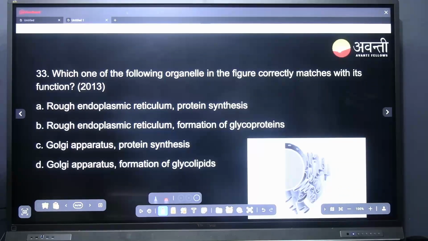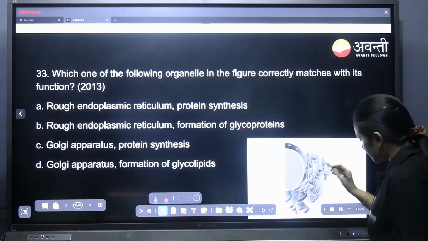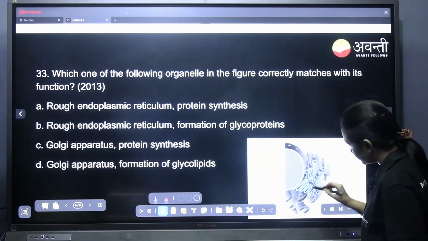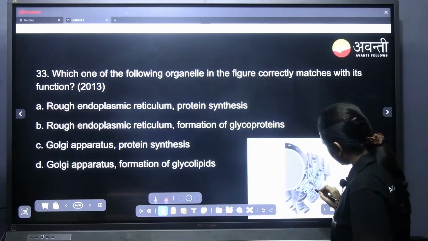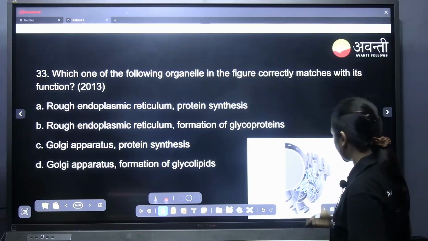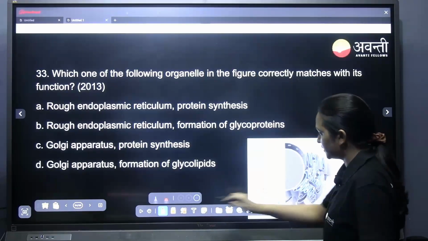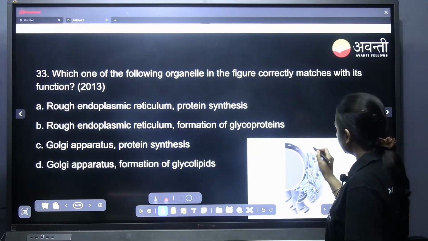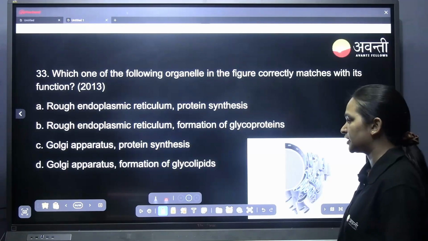Which of the following organelles in the figure correctly matches with its function? So what is this? Here if you see, we could also see the ribosomes on top of it, which makes this a rough endoplasmic reticulum, isn't it? Just tell me, what is the function? This is the rough endoplasmic reticulum.